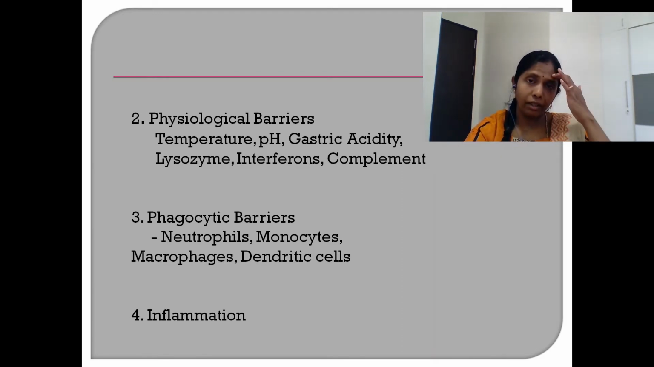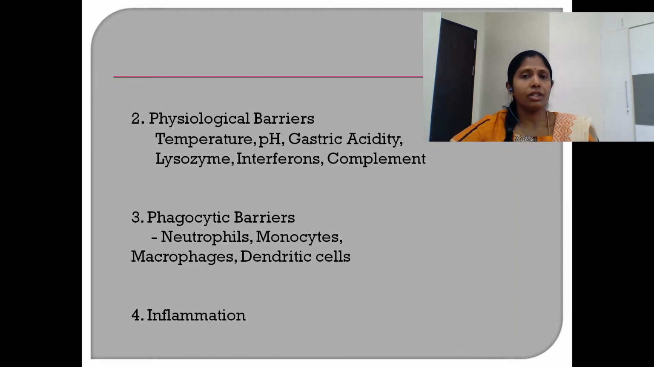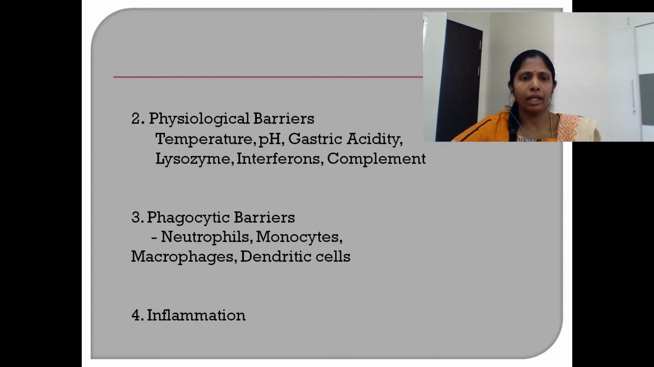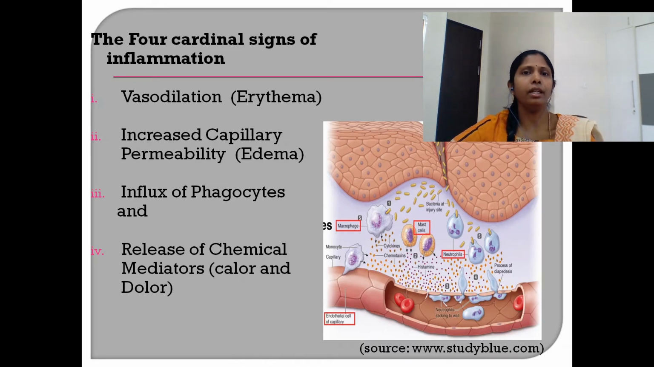Once they are engulfed and a phagosome is formed inside the phagocytic cell, digestion of these foreign cells occurs due to lytic enzymes, and that is how the microbial cells get killed or destroyed. The last type of barriers present in the innate immune system are inflammatory barriers. Let us see about the process of inflammation in detail.